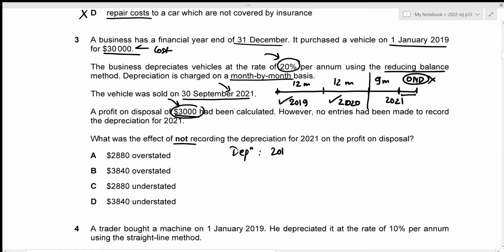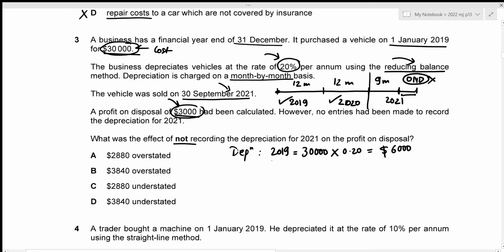So for 2019, we know that we are applying depreciation using the reducing balance method, which means that we need to apply our rate of depreciation to the net book value. But in this case, 2019 is the year of purchase, which makes our cost equal to the net book value. So we can apply the rate of depreciation to the cost itself, and the cost given is 30,000. So the depreciation for 2019 is just going to be 30,000 times the rate, which is 20%, which we can write down as 0.20. And this gives the depreciation charge for the year 2019 to be 6,000.